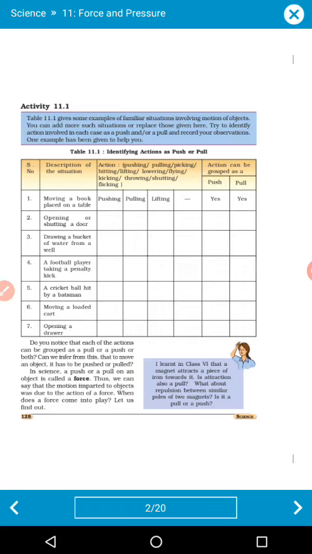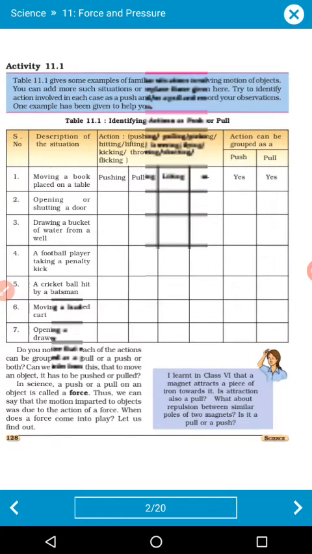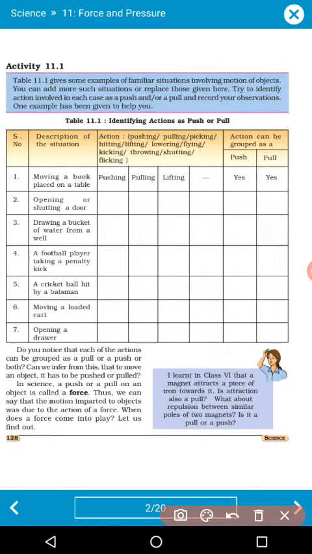See, here some boxes are given. Just try to understand this box. Moving a book placed on a table. Suppose this book is here and you are pulling this book in this direction. So this is which kind of force? Pushing, pulling, or lifting? So this is one kind of push. Fine. Now the second thing, opening a door or shutter door. So this is one kind of pull force, because you are opening the door. Fine. So these are various examples.